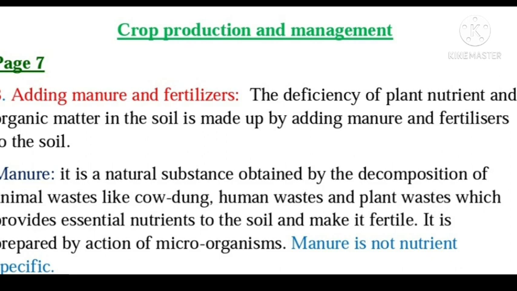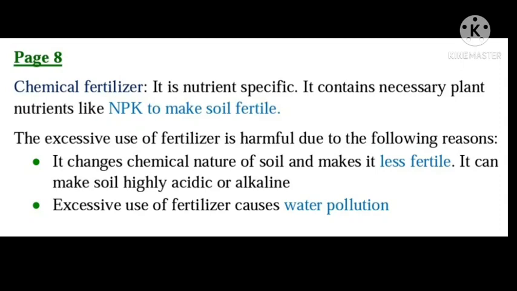Now, chemical fertilizers. What do you understand by chemical fertilizers? Manures are not able to supply the required quantities of essential plant nutrients like nitrogen, phosphorus and potassium, so they have to be supplemented with chemical fertilizers. A chemical fertilizer is a salt of an organic compound containing necessary plant nutrients like nitrogen, phosphorus and potassium to make the soil fertile. I hope it is clear.